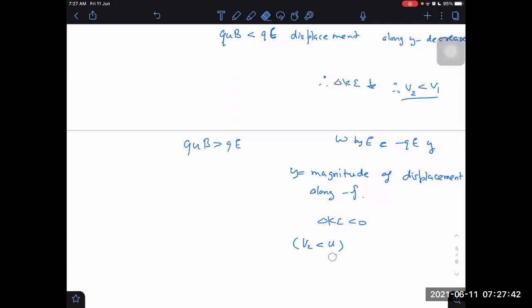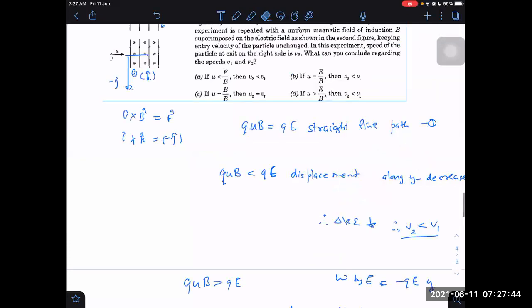Sir, there is a force of magnetic field also, no? It also does work? It doesn't do work. That is the whole point. Magnetic field doesn't do work because q v cross B is always perpendicular to velocity. So work done by magnetic field will always be zero. Magnetic field cannot do work.